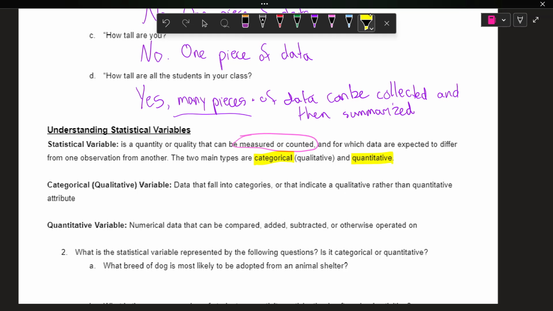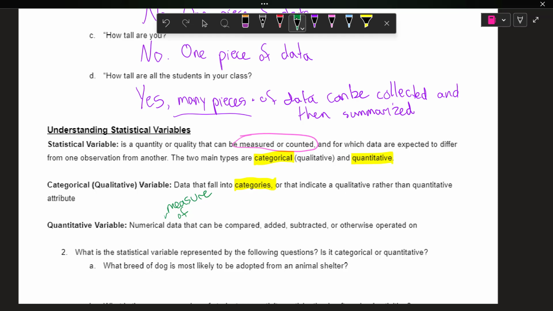So categorical variables, well, they fall into categories. That's why they're called categorical. So they're based on a physical attribute, not something we can quantify, but something that can describe. Whereas a quantitative variable is, I'm going to add a word in here, a numerical measure of data that can be compared, added, subtracted, or otherwise operated on.